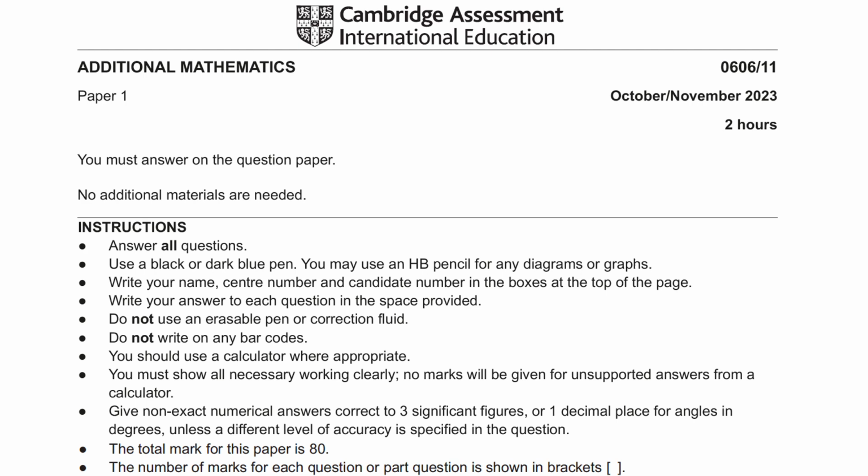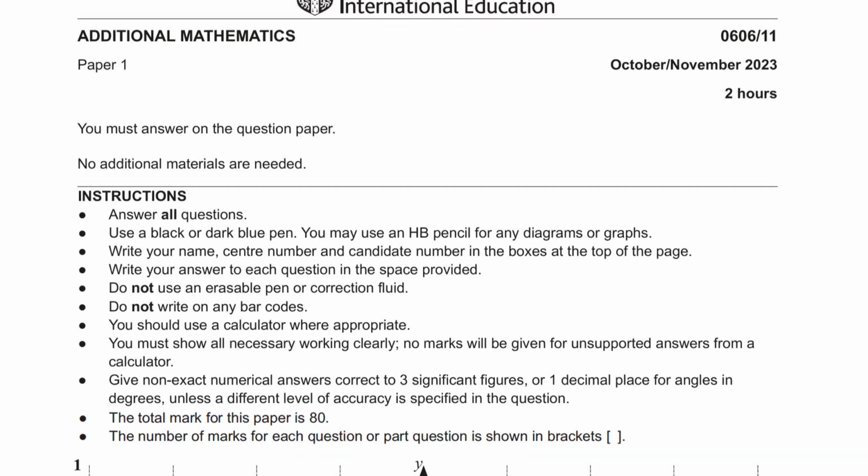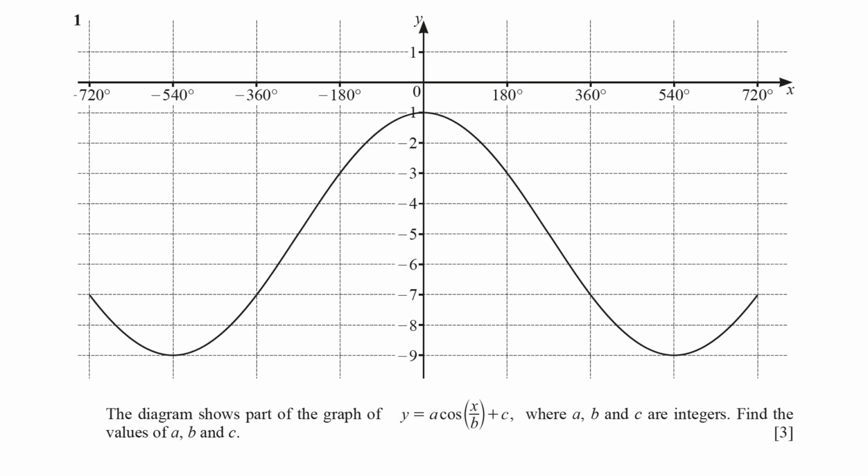In this video, we're solving questions from the CIE Additional Mathematics, October 2023 Paper 1, Version 1. In question 1, the diagram shows a graph of a cosine function. We are asked to find the values of a, b, and c.